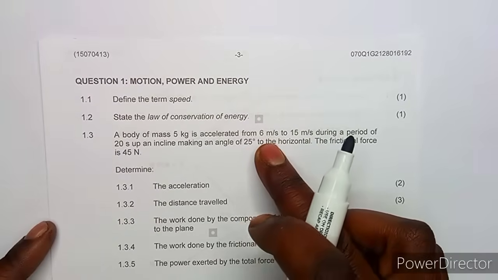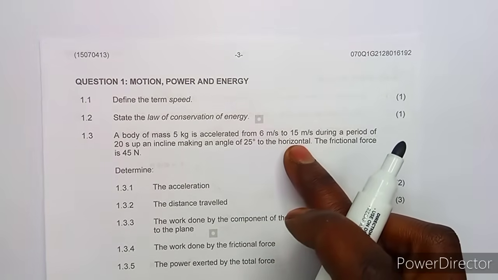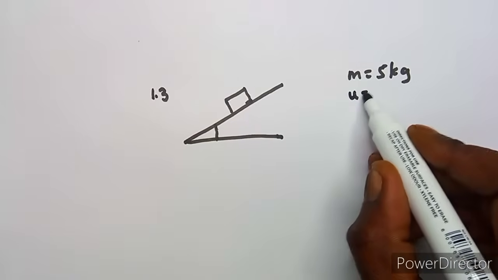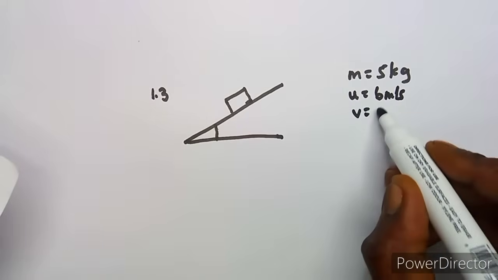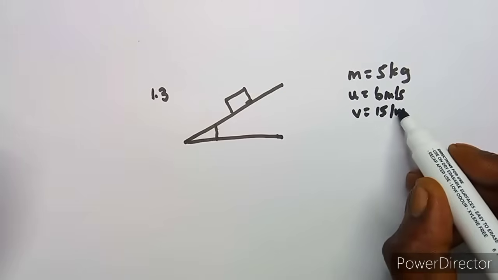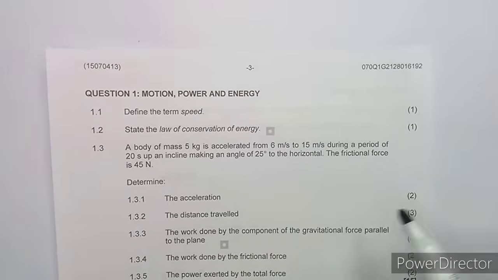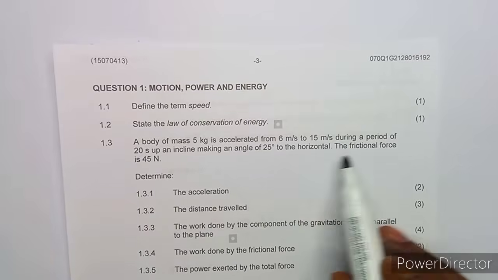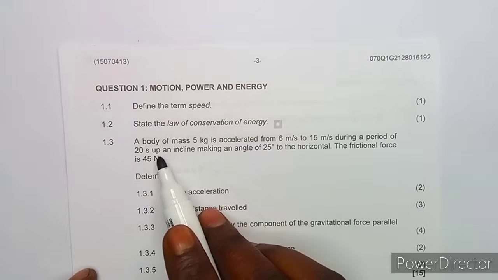So we are given the velocity of 6 meters per second to 15, which means u, the initial velocity, is 6 meters per second, and v, the final velocity, is 15 meters per second, during a period of 20 seconds.